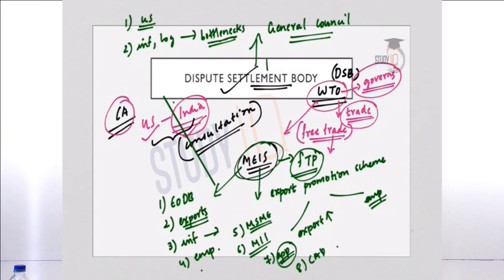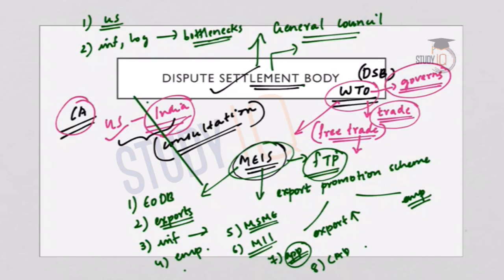Now let us understand how the dispute settlement body of the WTO works. When a country fails to comply with the WTO rules, any other country can take it to the WTO's dispute settlement body. Now India has introduced the MEIS, so the US has complained to the dispute settlement body of the WTO. The countries are encouraged to settle the disputes through consultation. Now, the first process would be consultation. We have seen that the consultation process between India and the US has failed. That is why the WTO has constituted a panel to look into this issue.